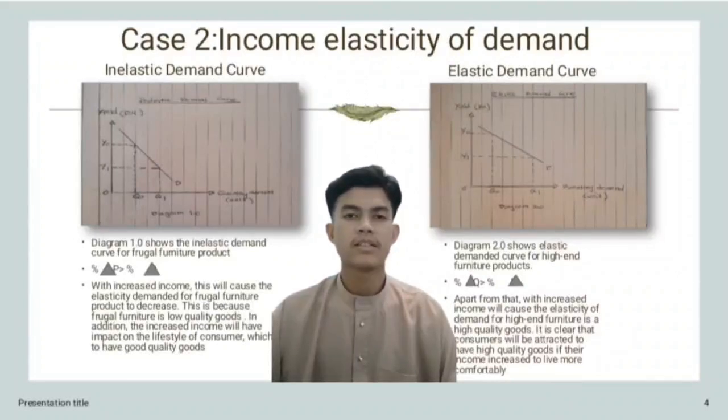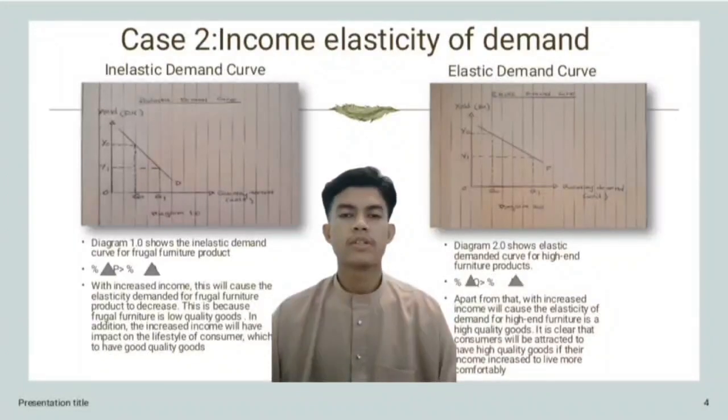Today I'm going to present the next case, which is the income elasticity of demand. The first diagram, diagram 1.0, shows the inelastic demand curve for fragile furniture product. The next point is the percentage change in price is greater than the percentage change in quantity. After the booming economy, consumer income will increase by about 6%.